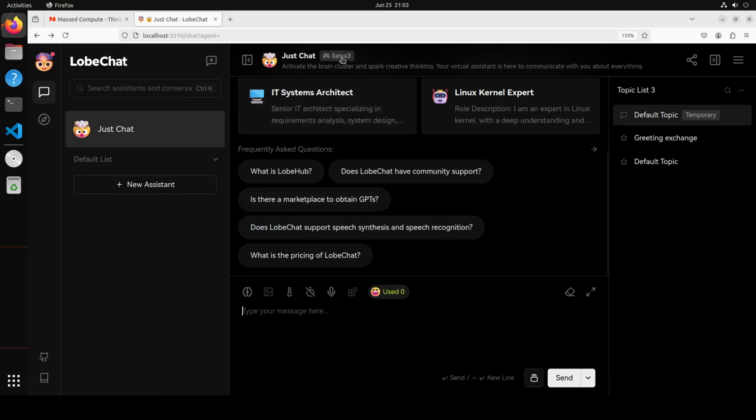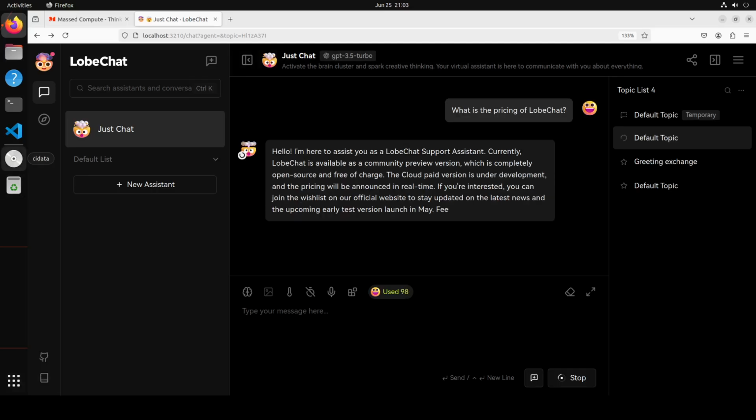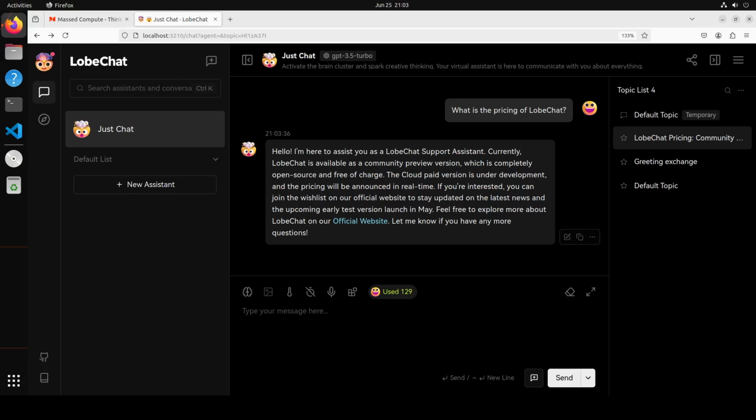And on the top you can select your model. You can go with GPT-4 and then GPT-3 Turbo, and then here you can chat with it. As soon as you select something or talk with it, it is going to use the model which we have selected at the top.